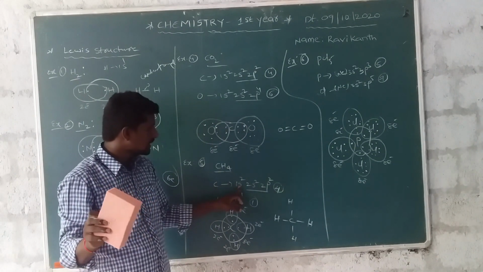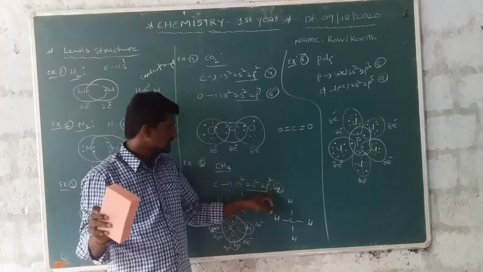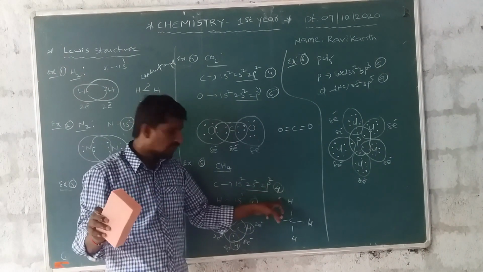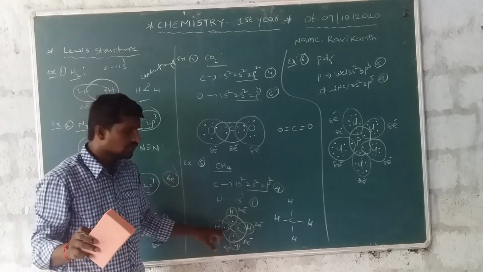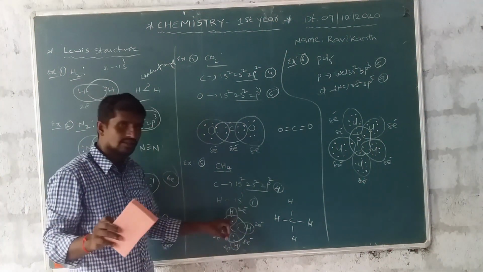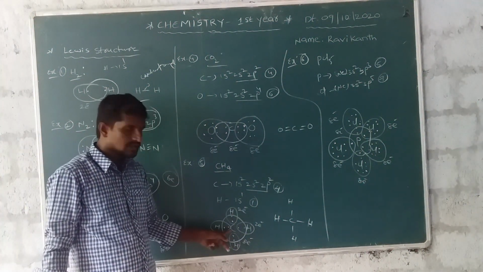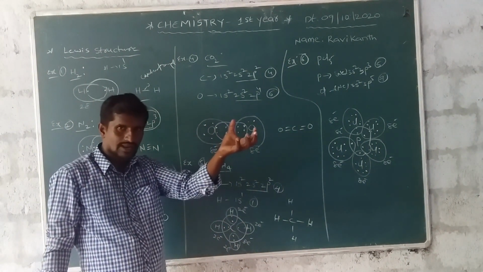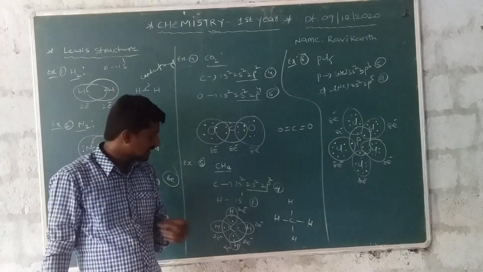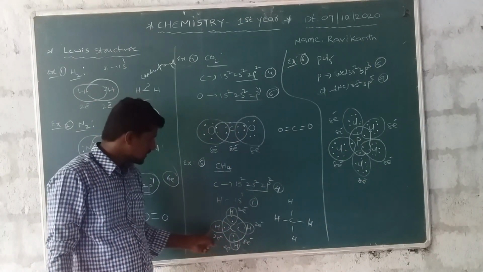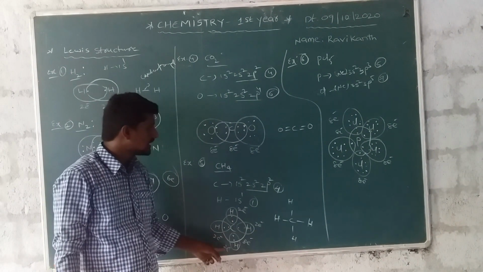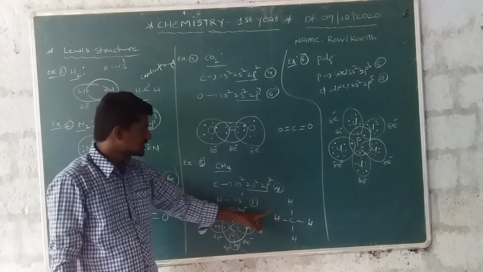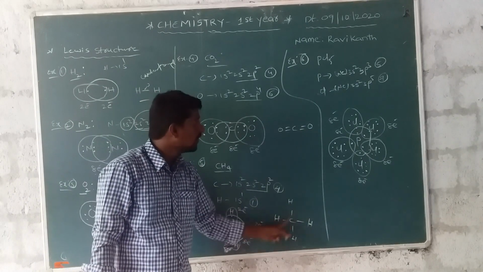Carbon has 4 outermost electrons. Carbon shares with each of the 4 hydrogens, gaining 4 electrons for a total of 8 electrons. Each hydrogen shares 2 electrons. This obeys the octet rule. The structure is CH4, methane.